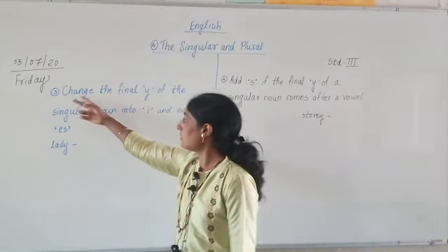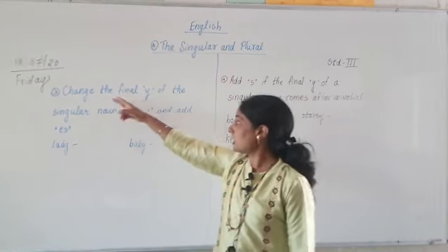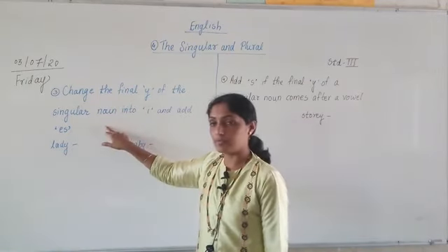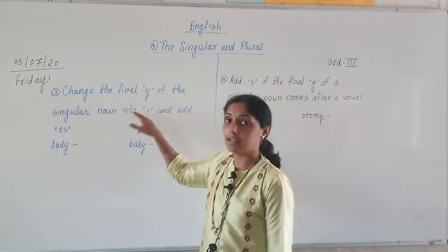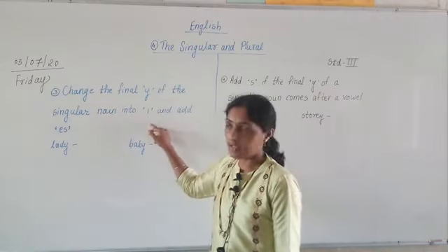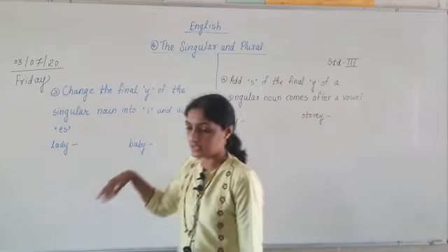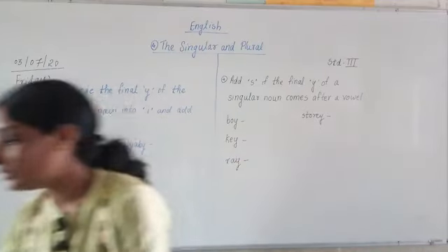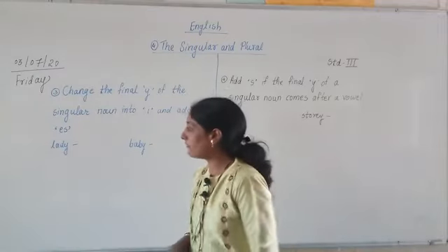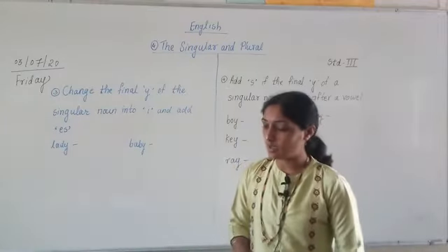The third rule given is to change the final y of the singular noun. What do we have to do? We have to change the final y of the singular noun into i and add es. This we have taken yesterday. So you remember? But I still want to repeat it, so we will revise it.